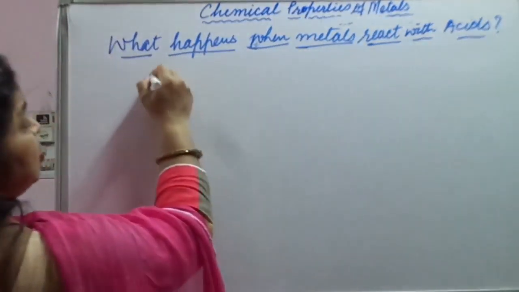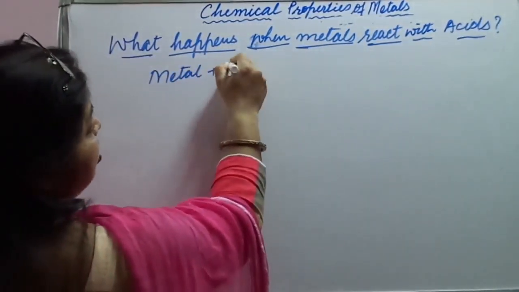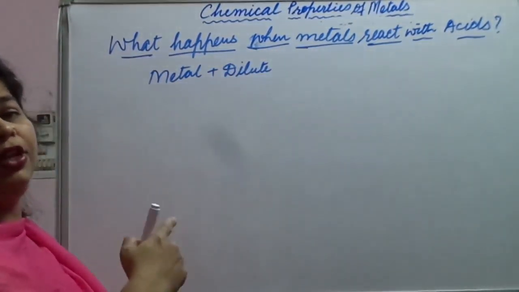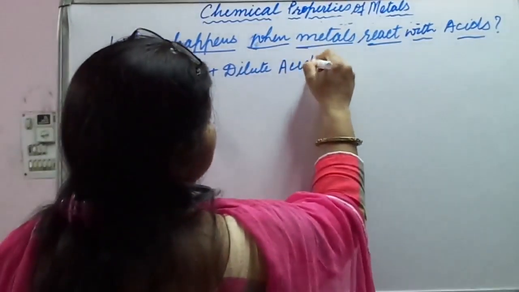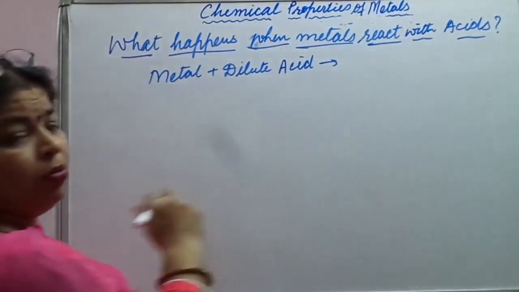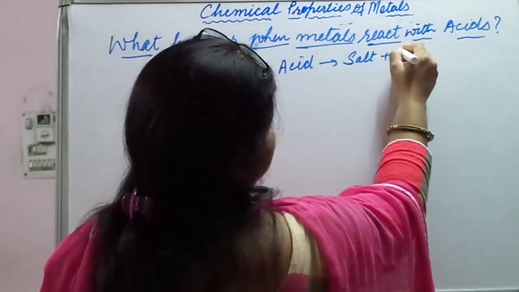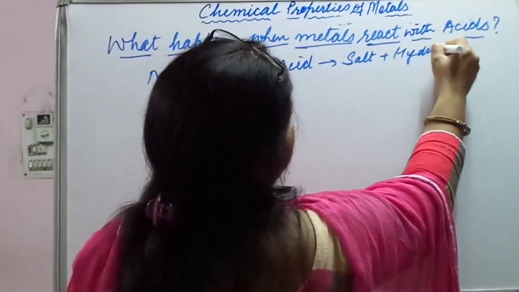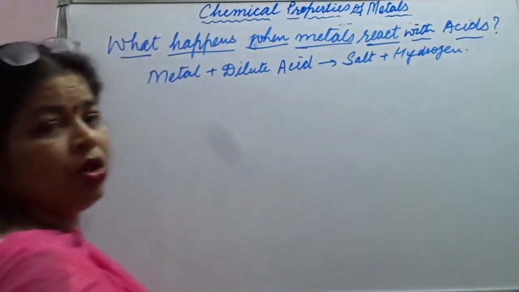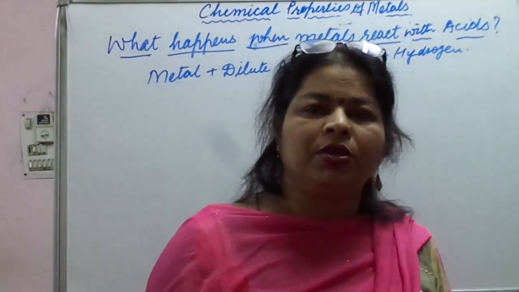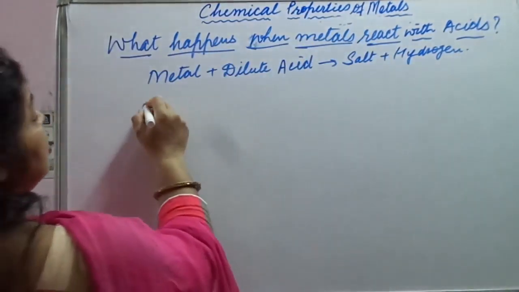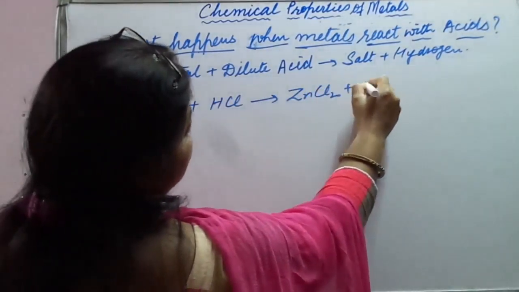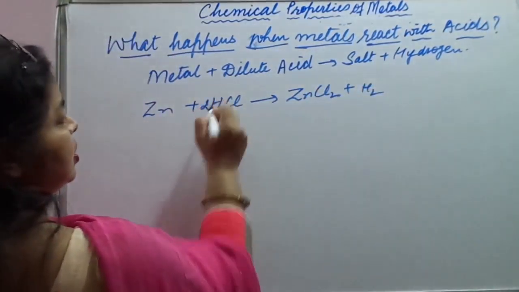So the general reaction is: metal plus dilute acid. Don't write concentrated here. It is always dilute acid. It reacts with metals and forms salt plus hydrogen gas. So it's a concept that you have learnt in an earlier chapter. Let us see how. Like zinc plus HCl, reaction takes place and forms ZnCl2 plus hydrogen gas.